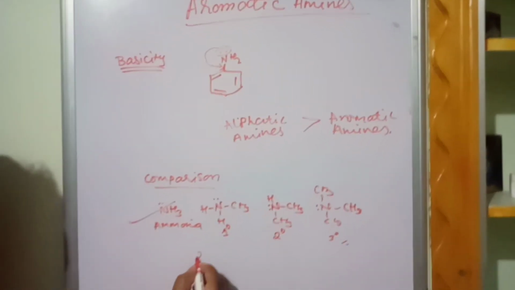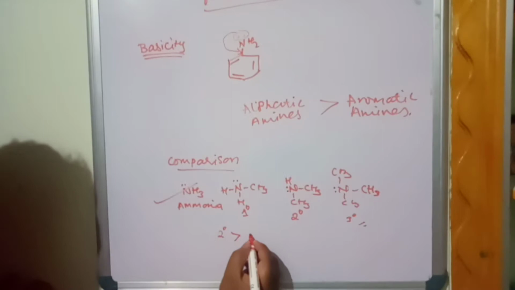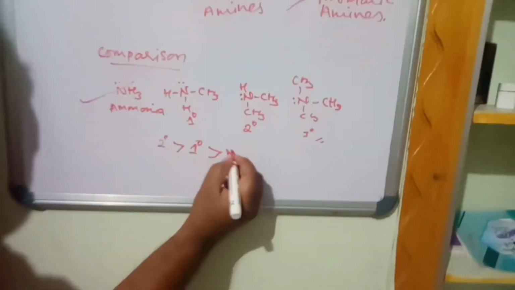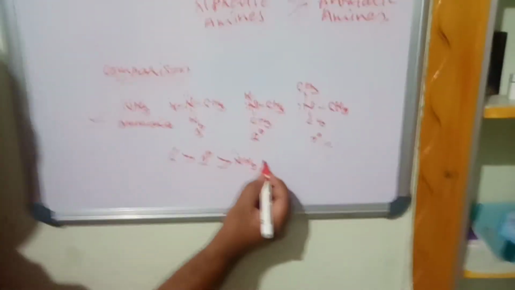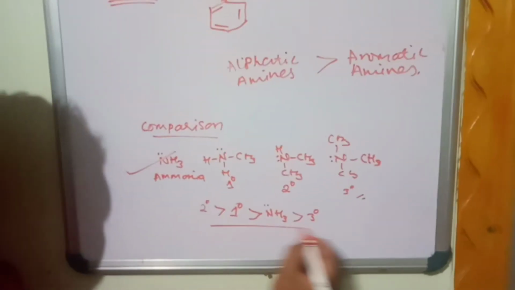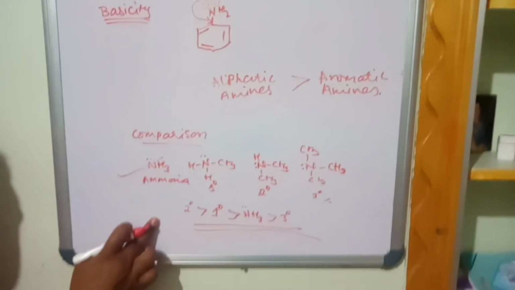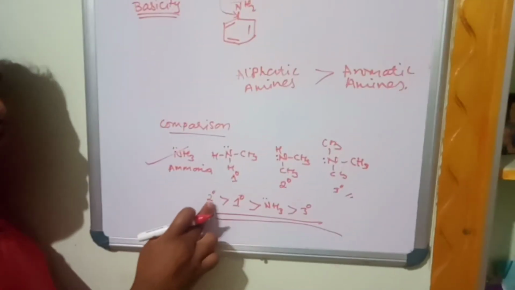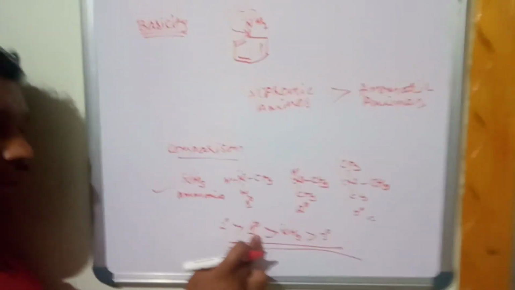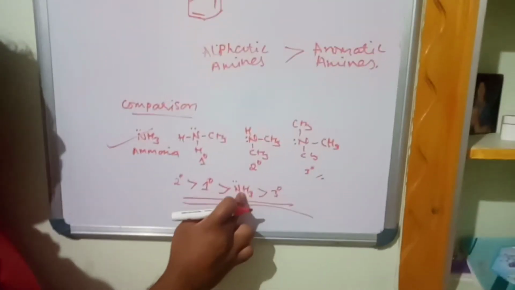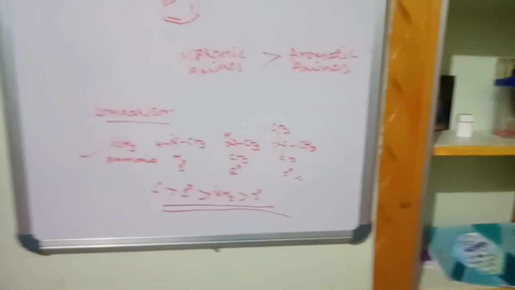I write the order. Secondary amine is more basic than primary amine. Primary amine is more basic than ammonia, than tertiary amine. So this is the order of basicity of aliphatic amines. Secondary amines are more basic than primary. Primary amine is more basic than ammonia. Ammonia is more basic than tertiary amine.